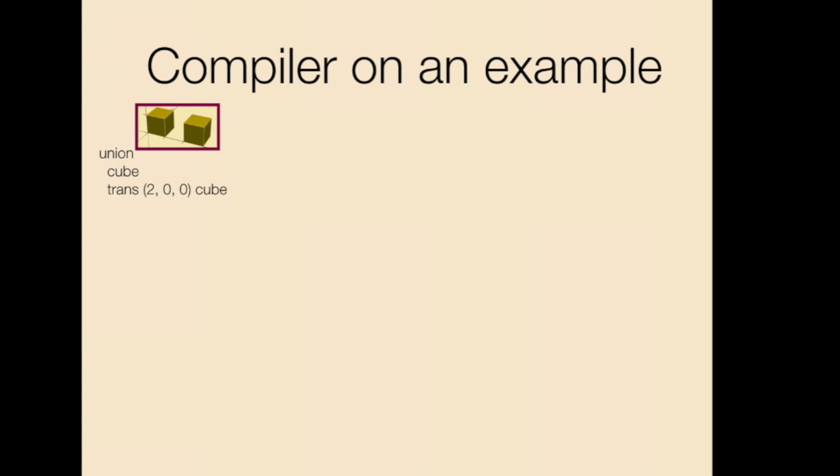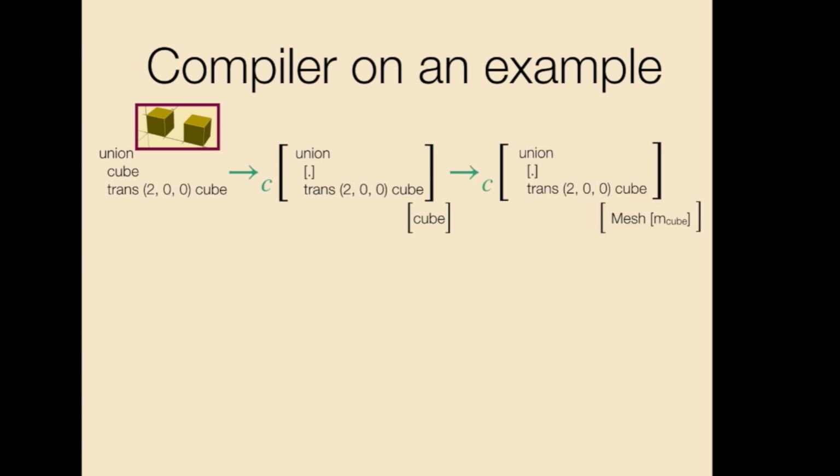And we will actually run this using small steps. At every step, we are going to focus on a part and compile it down and then move on from there. So here's a program in the language that I described. This is a union of a cube and another cube that is translated by amount 2 along the x-axis. What the compiler is going to do is focus on the first child, which is a cube, and crunch it down to a mesh.